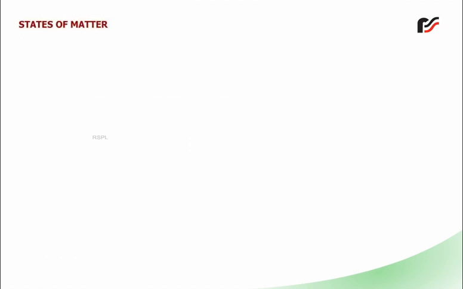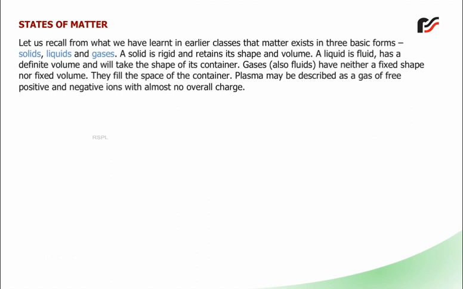States of matter. Let us recall from what we have learned in earlier classes that matter exists in three basic forms: solid, liquids, and gases. A solid is rigid and retains its shape and volume. A liquid is fluid, has a definite volume, and will take the shape of its container. Gases, also fluids, have neither a fixed shape nor fixed volume. They fill the shape of the container. Plasma may be described as a gas of free positive and negative ions with almost no overall charge.